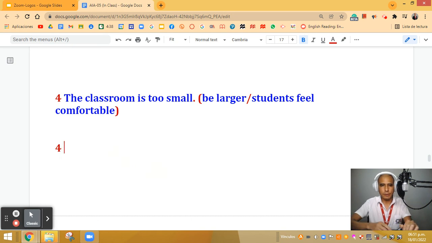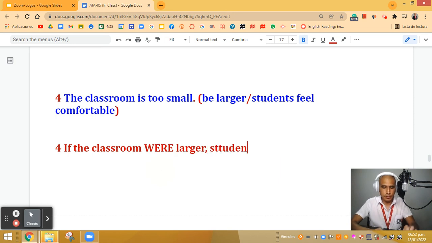Okay, so in this case, what do I need? First, I need if the classroom, in this case, I have to use were larger, comma, students, oops, I put a double T there. Students would, the other options are could or might feel comfortable.